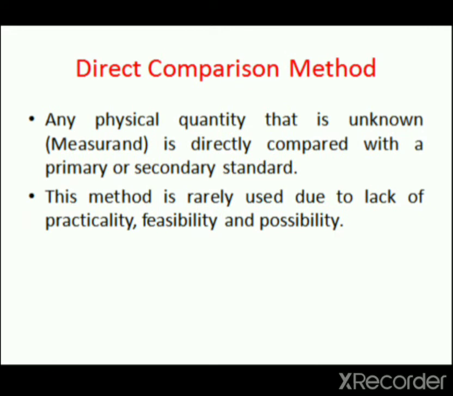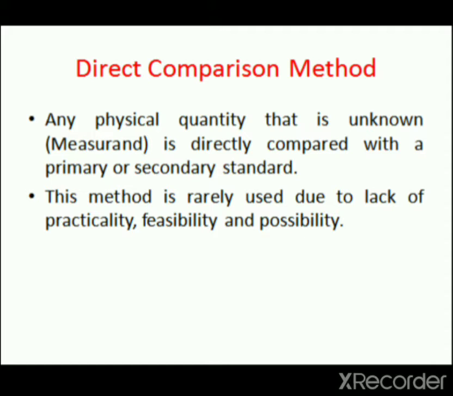So first method is direct comparison method. In this method, any physical quantity that is unknown, also called as measurand, is directly compared with a primary or secondary standard. For example, the length of a bar can be measured with the help of a measuring scale or tape, which act as a secondary standard. The result of measurement is then expressed as a numerical value and a unit where meter is the unit of length.